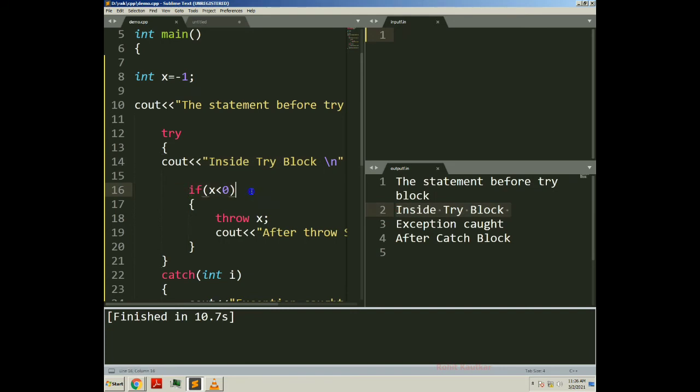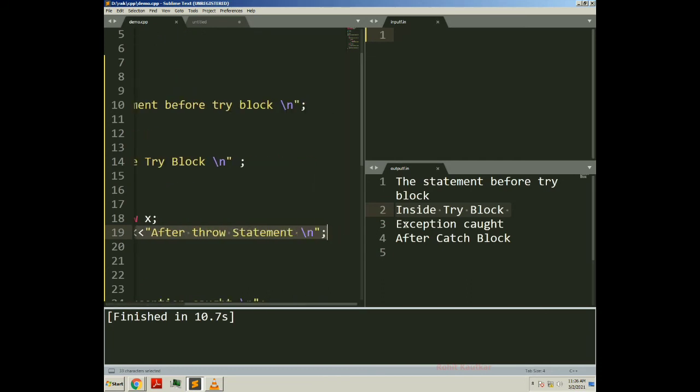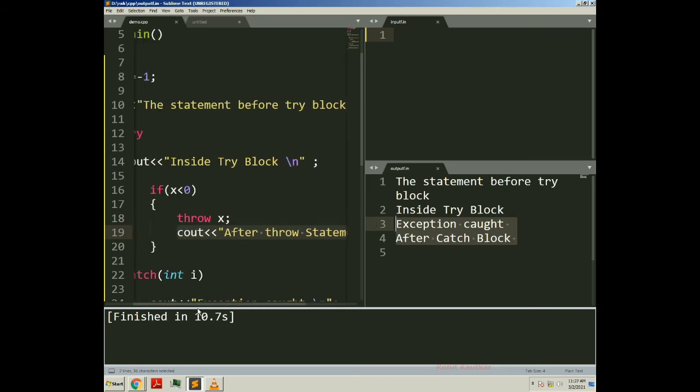Now here we have specified the condition x is less than 0. The current value of x is -1, so this condition is true. So we have entered within the if block and the exception is thrown here. What happened? Because of this throw keyword, the control will immediately come out of the try block. So this statement after the throw statement will not be executed. That's why we can't see this statement in the output.